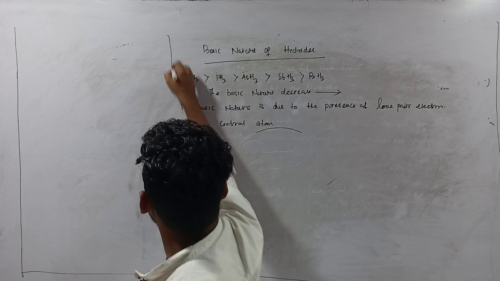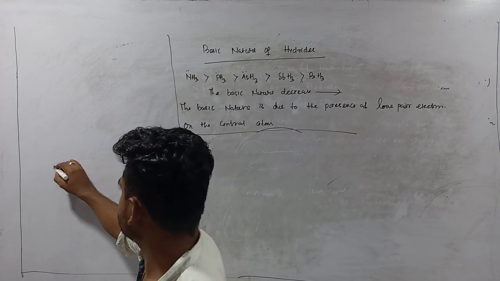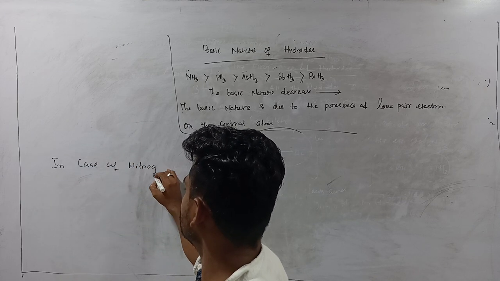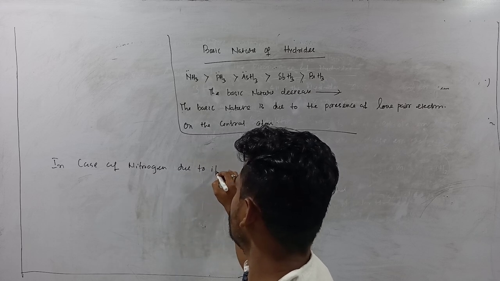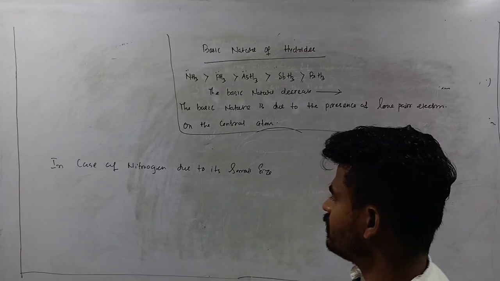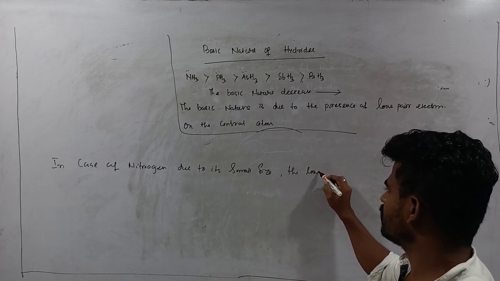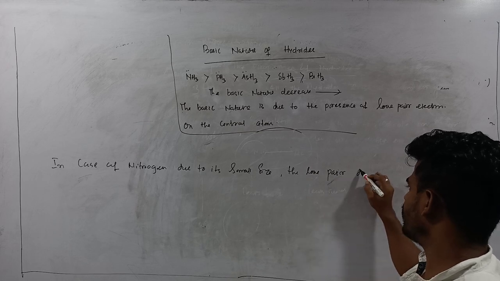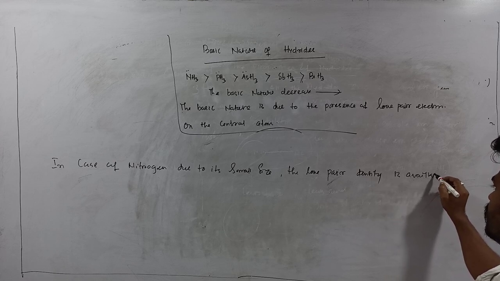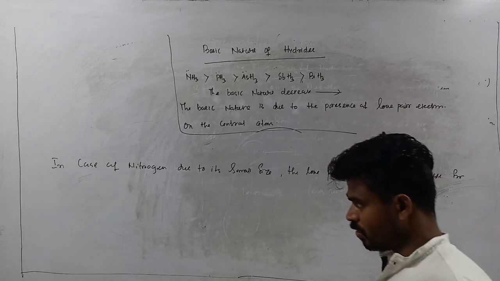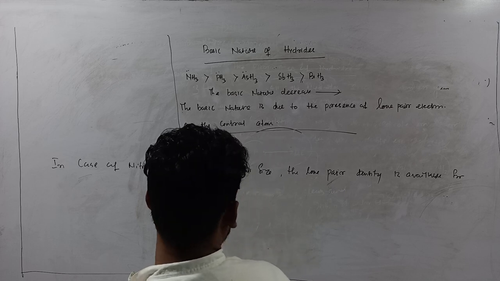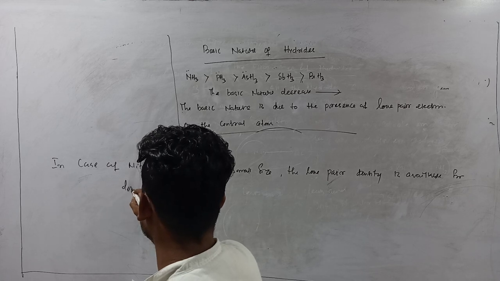In case of nitrogen, due to its small size, the lone pair density is available for donation.